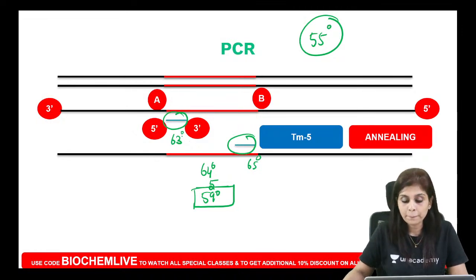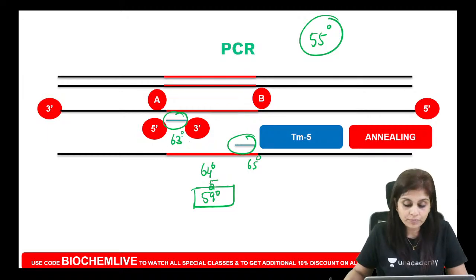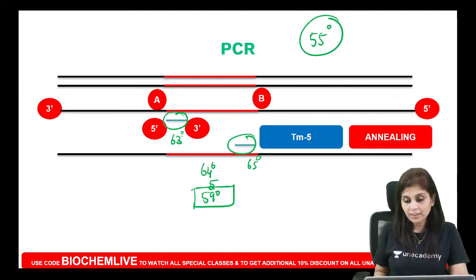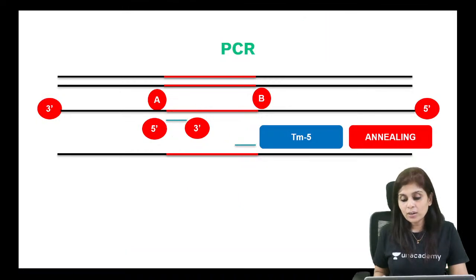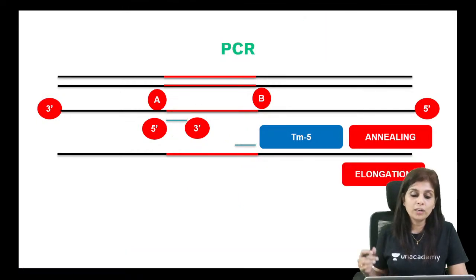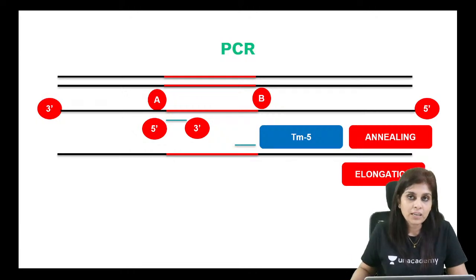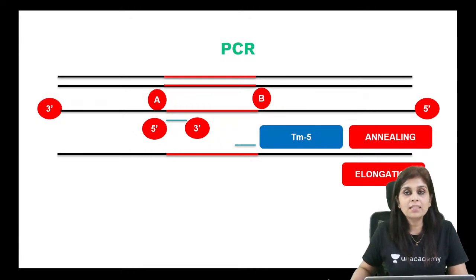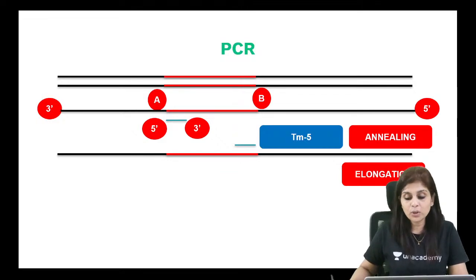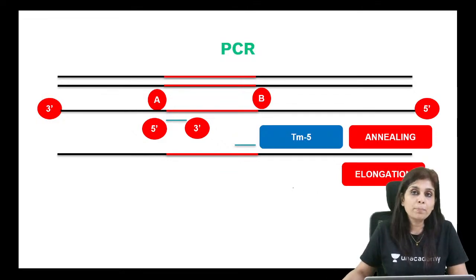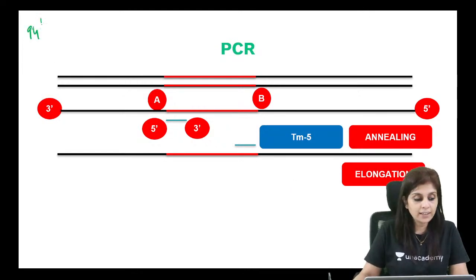It is variable. Now, after primers have annealed, your DNA polymerase is going to elongate new strands. So, what is the third step of PCR? The third step of PCR is elongation, because in this step your DNA polymerase will elongate new strands. And for this you will have to use a thermostable DNA polymerase. Yes or no? Why should you use a thermostable DNA polymerase? Because the DNA polymerase should be capable of withstanding the cyclical rise of temperature to 94 or 95 degrees.